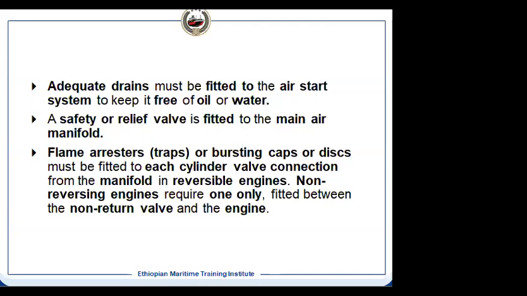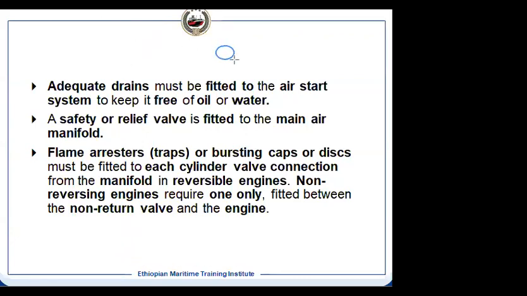And there are safety or relief valves provided. As per the requirement, if we are using the safety valves, they will be located in the main air manifold. An individual branch line does not require a safety valve or relief valve. And then there will be flame arresters, and the manufacturer can use the bursting disc, also the bursting cap, where BMW uses bursting caps and bursting discs. So there it has to be in the branch line. It means it cannot be in the manifold.